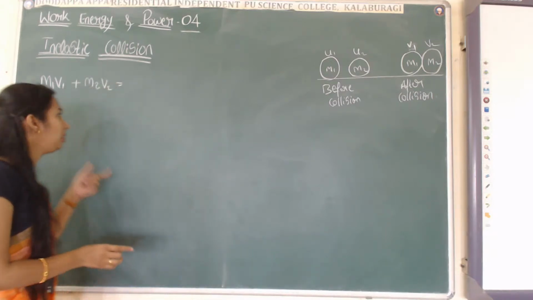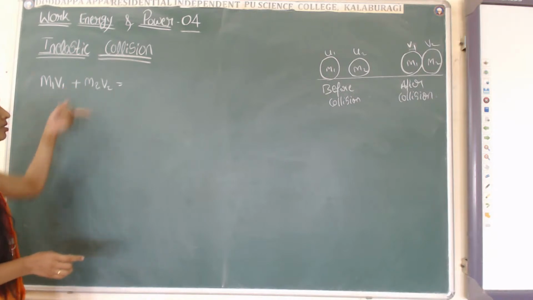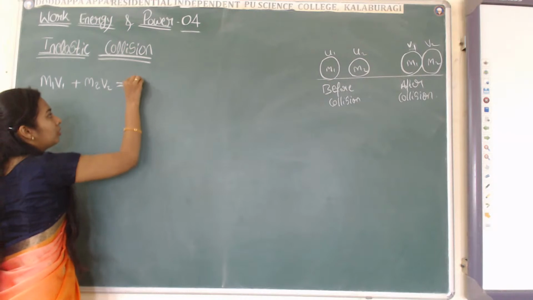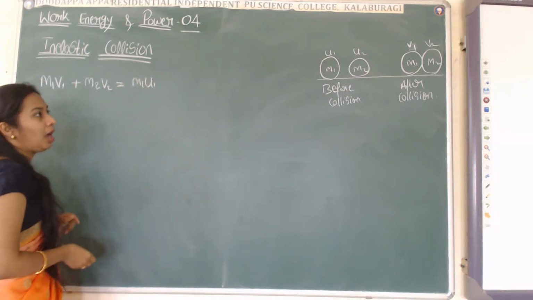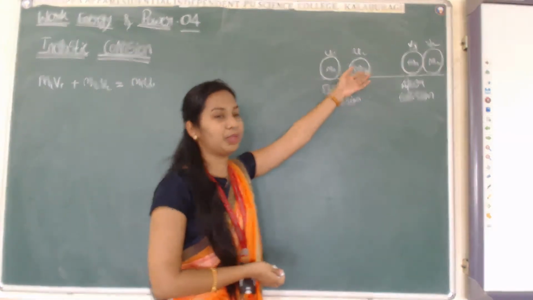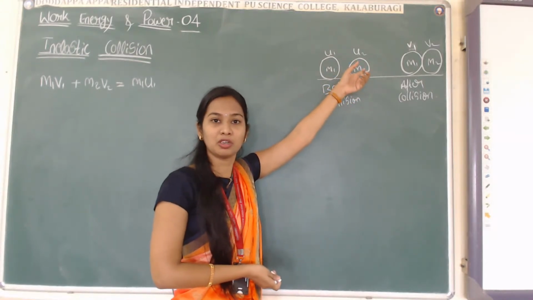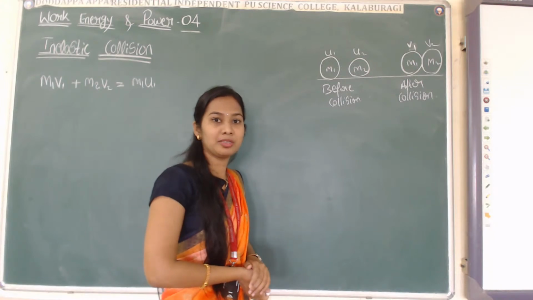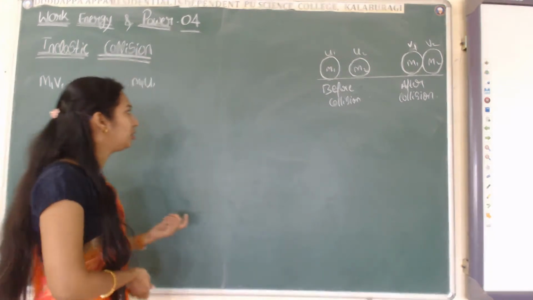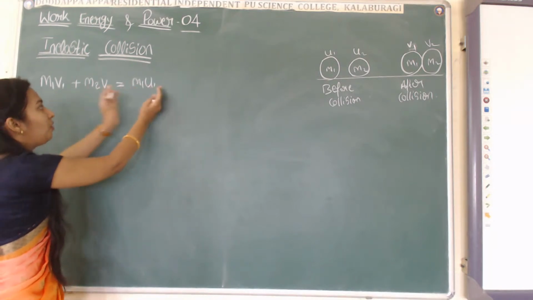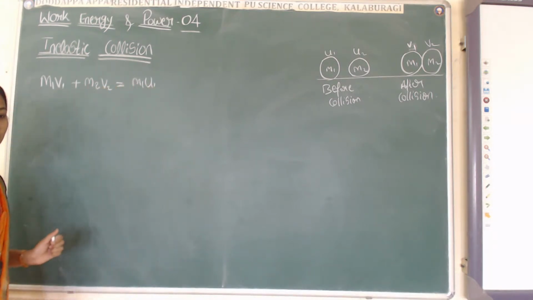Therefore, m1 v1 plus m2 v2 equals m1 u1, and let the mass m2 be at rest initially. If m2 is at rest initially, then u2 becomes 0. Therefore, momentum before collision equals momentum after collision.